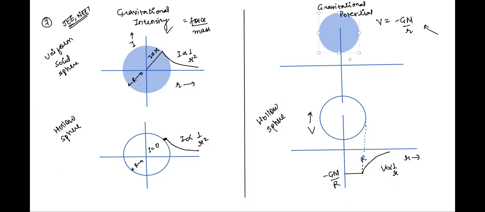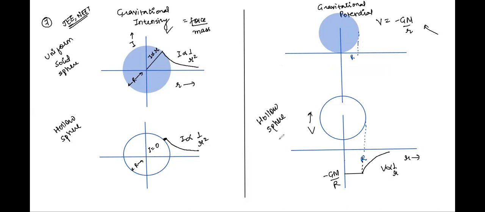a solid sphere. So for a solid sphere, the funda is very unique. So let's draw it this time over here. I'll cut this line. So let's say this is the line, okay? Now, how does it vary? Let's say this is the distance r. This is the distance r, right? Now, how does it vary?